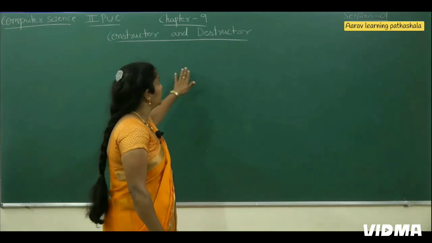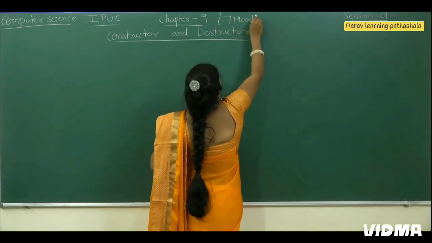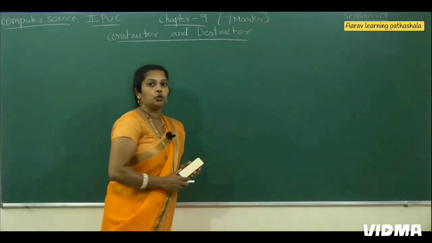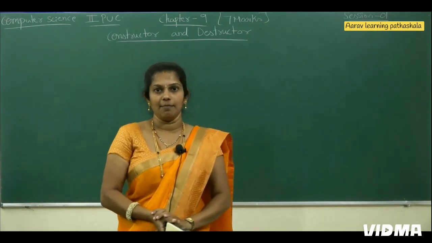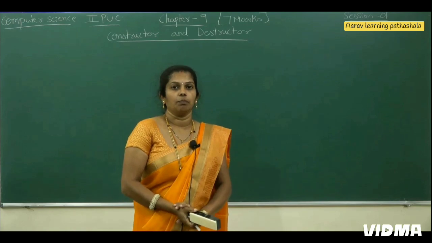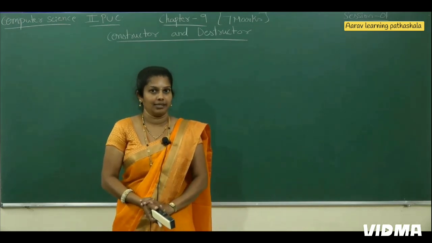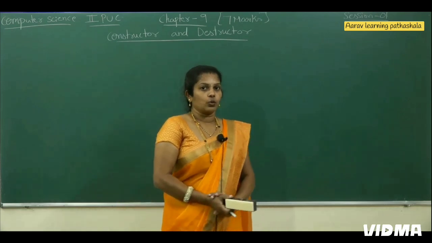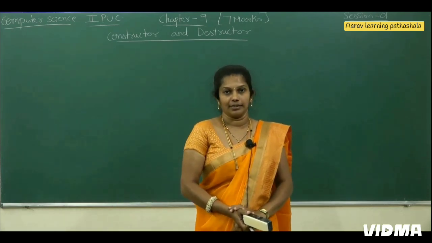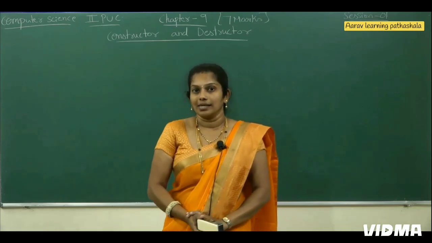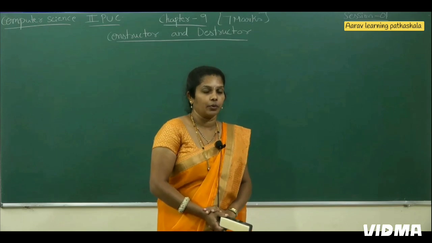The total weightage of this chapter is 7 marks. Out of 7 marks, a 2 marks question and a 5 marks question will be asked in the annual exam. The 2 marks question is in part B, and the 5 marks question is in part D. The first question they may ask is, what do you mean by constructor? Write the rules of constructor. Otherwise, explain the types of constructor with syntax and example program.